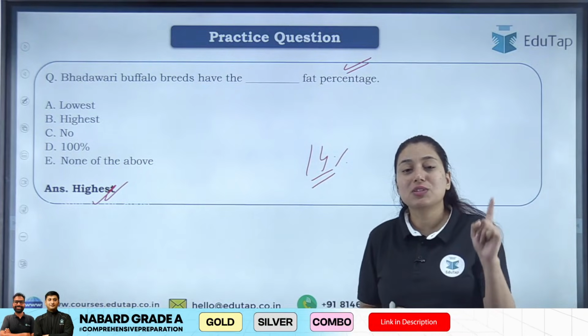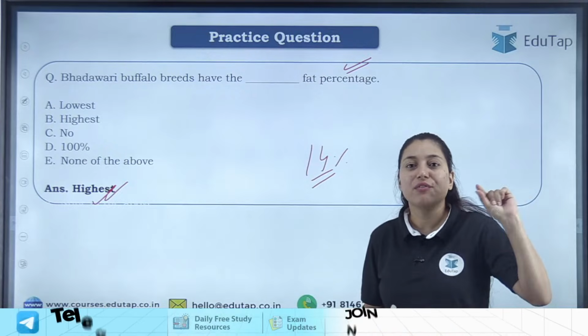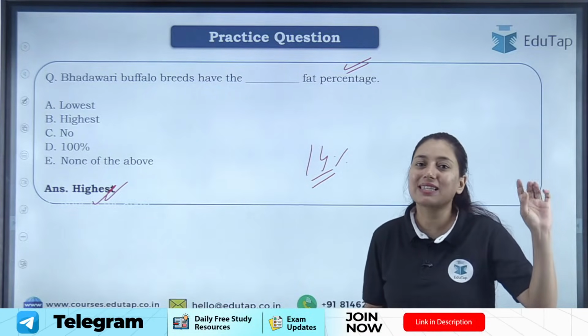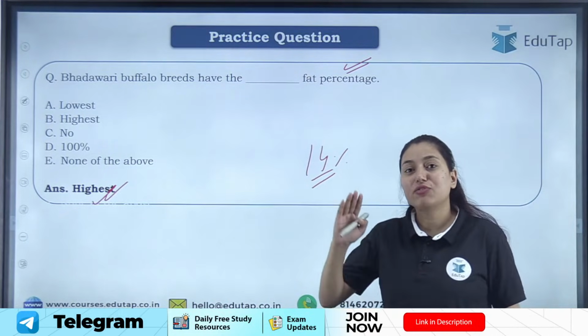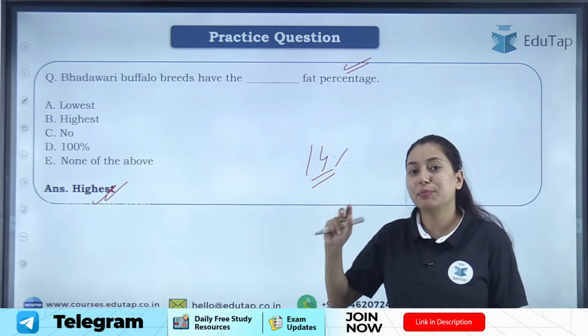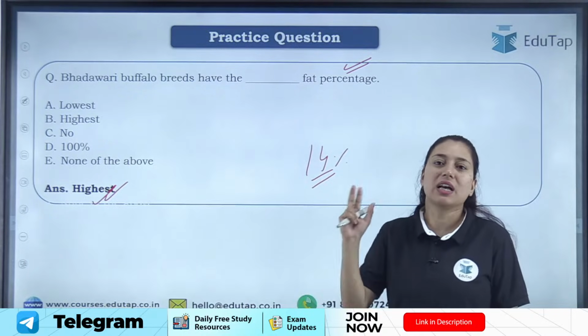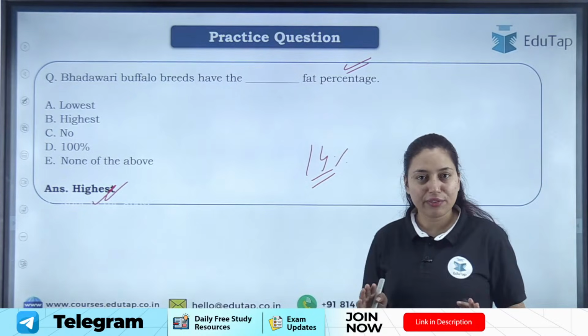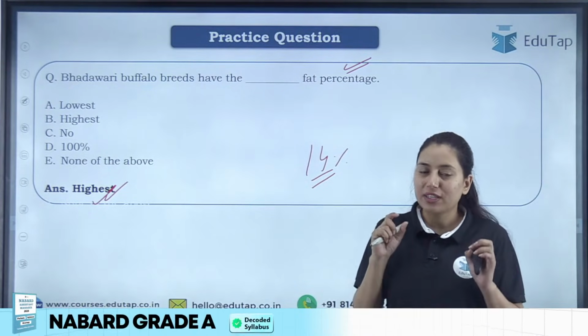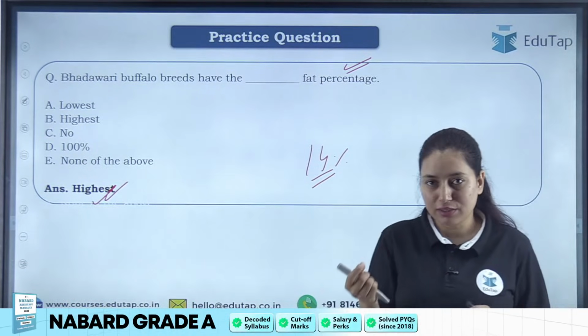The highest milk-producing breed is Murra. The fat percentage of Murra milk is 7%. The highest fat is in the milk of Bhadawari buffalo, which is around 14%. There is a clear difference between these two breeds, and it can be slightly confusing, right?